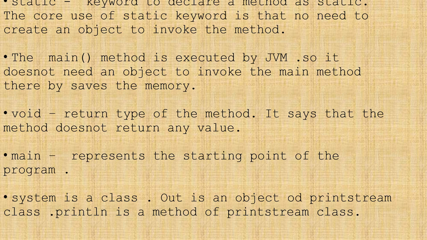System is the class. Out, System.out, is the object of the PrintStream class, and println is the method of the PrintStream class.